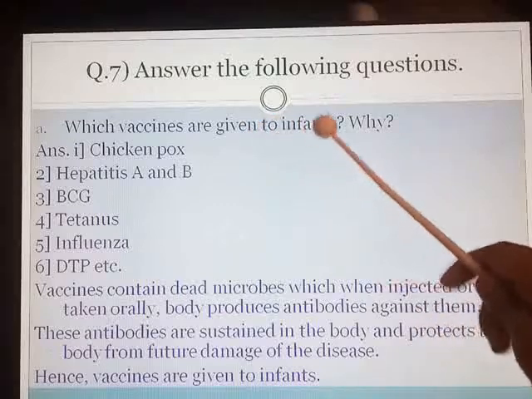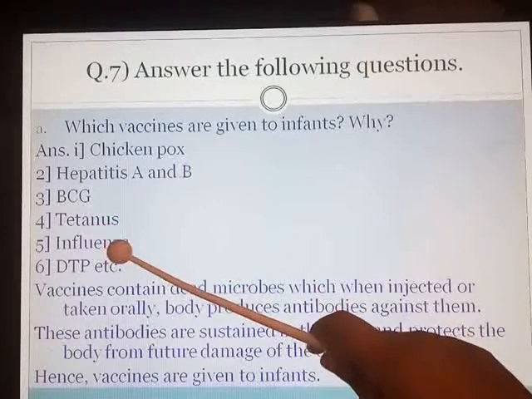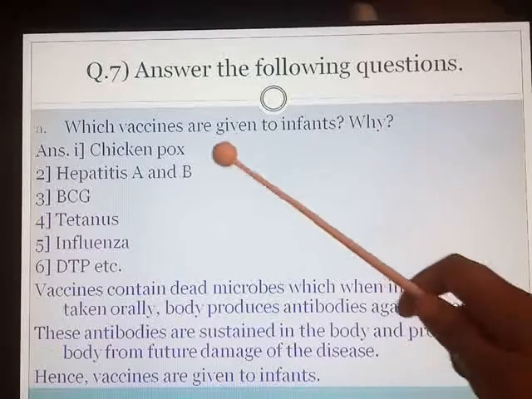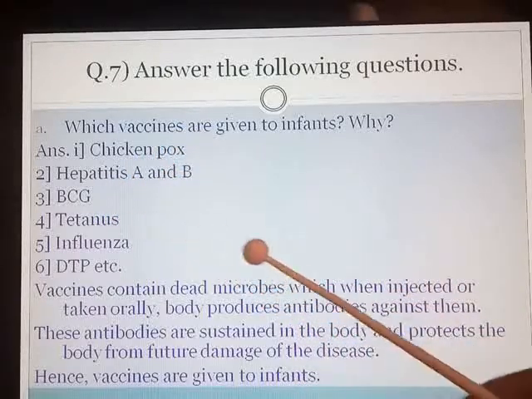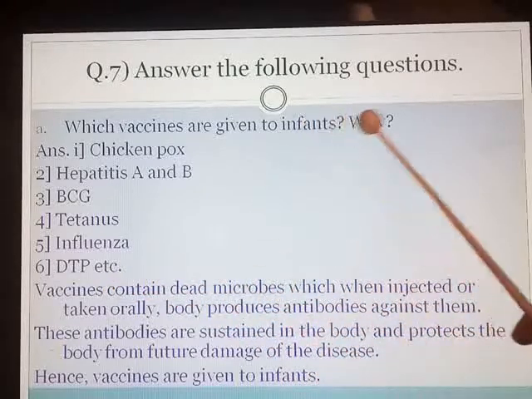So which vaccines are given to the infants? Chickenpox, hepatitis A and B, BCG, tetanus, influenza, DTP, etc. We will not mention all the vaccines. Four to five vaccines you are going to name, write down quickly: chickenpox, hepatitis A and B, BCG, tetanus. It is given after a particular period. When you go to the doctor, he gives you the first vaccine and then tells you after so many months you have to take the next vaccine. So that chart is provided by the doctor, by the hospital. Tetanus, influenza, DTP, etc. Now they have asked why.